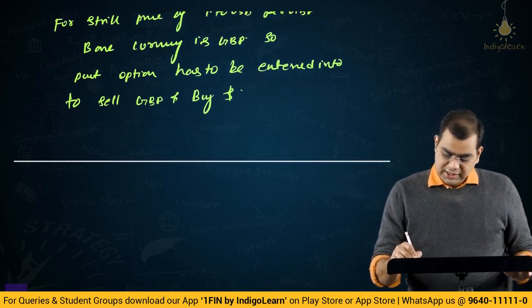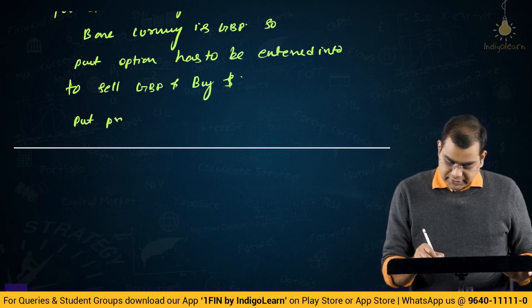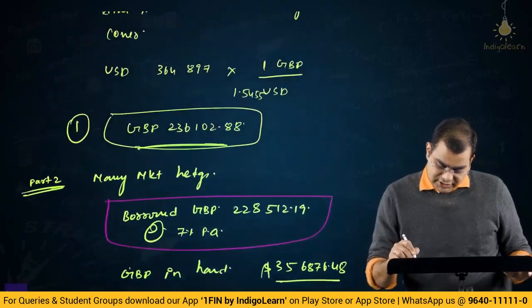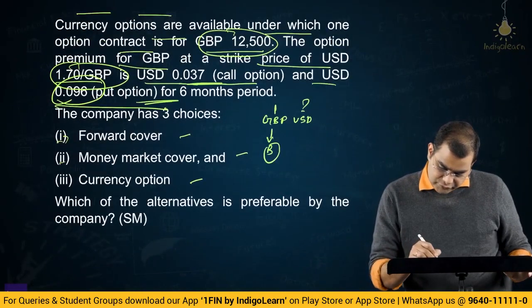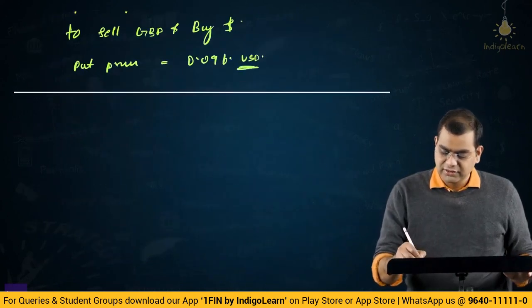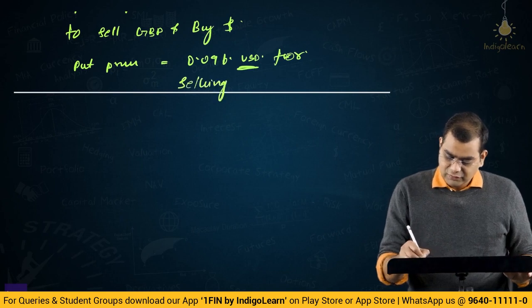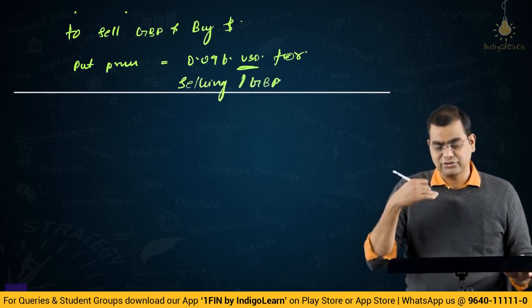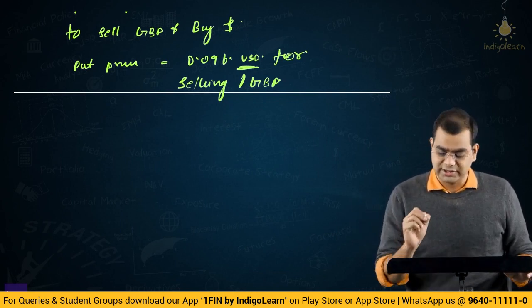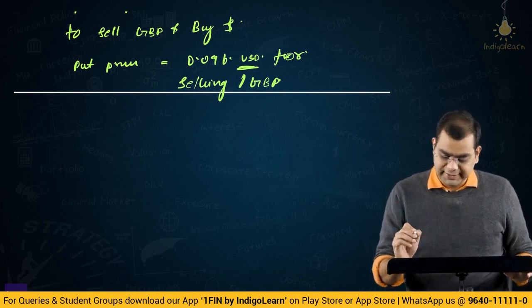Okay, so you have to buy dollars, right? So put premium is equal to 0.096, and what is the currency they have given? 0.096 US dollars, right? 0.096 US dollars for what? For selling 1 GBP. So that you sell 1 GBP, you buy US dollars. So for buying US dollars, you will have to pay 0.096 USD for buying whatever is the equivalent US dollars for 1 GBP, right?